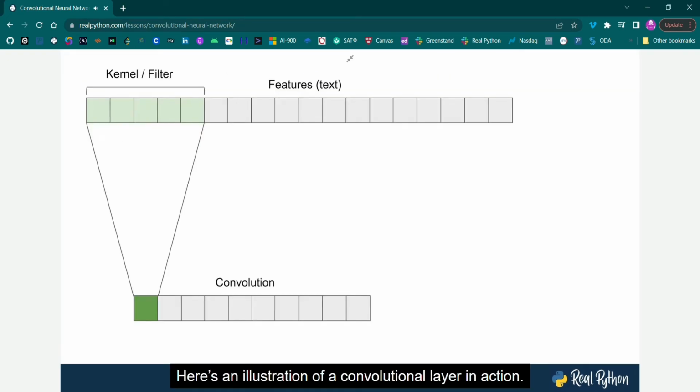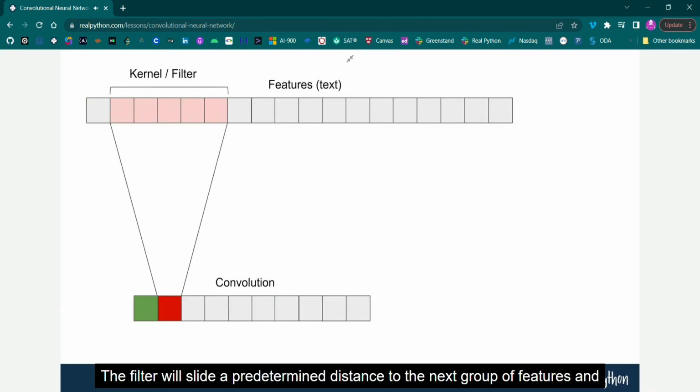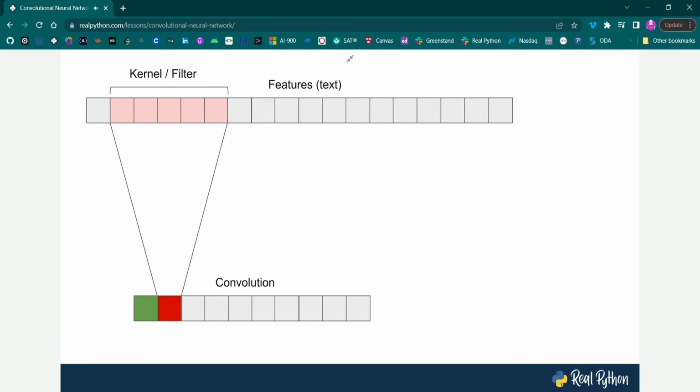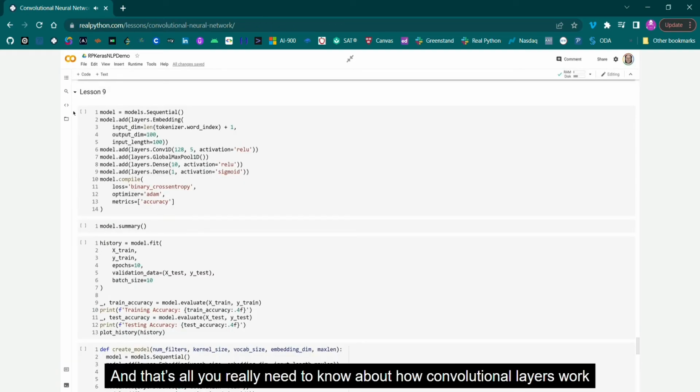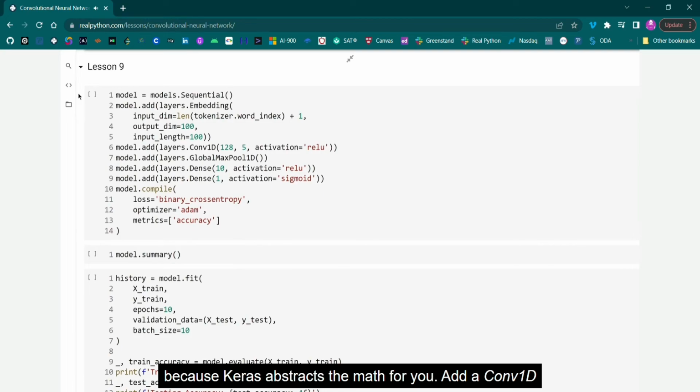Here's an illustration of a convolutional layer in action. Your text will be the input features, and the filter will be applied to the first group of features. The output will be stored in a convolution. The filter will slide a predetermined distance to the next group of features and produce an output. Notice that the groups are overlapping. And that's all you really need to know about how convolutional layers work, because Keras abstracts the math for you.